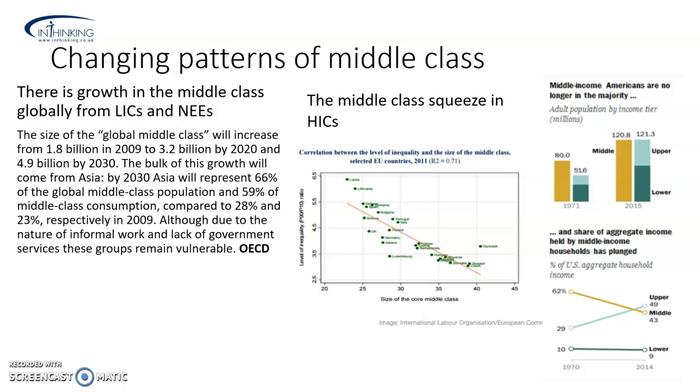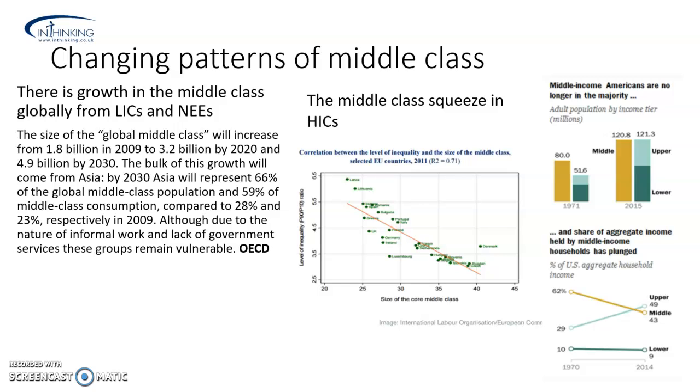Now, if we start to think about the changing patterns of middle class, the thing that you really need to know is that the global middle class is rising. The data suggests it will increase from 1.8 billion in 2009 to 3.2 billion by 2020 and 4.9 billion by 2030. And the vast majority of this growth is coming out of Asia. So by 2030, Asia will represent 66% of the global middle class population and 59% of middle class consumption, compared to 28% and 23% back in 2009.